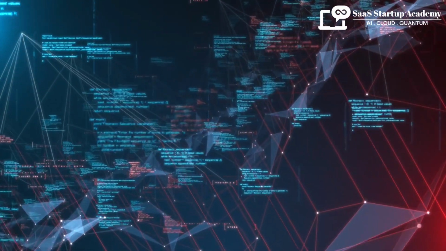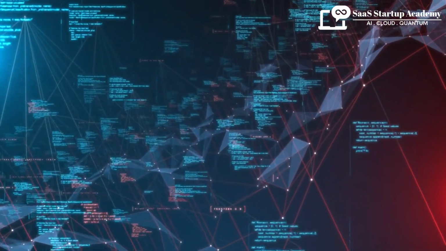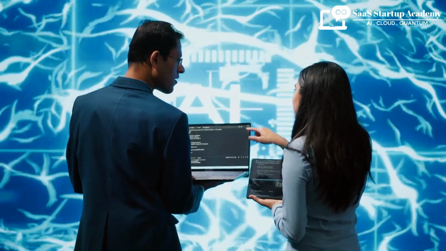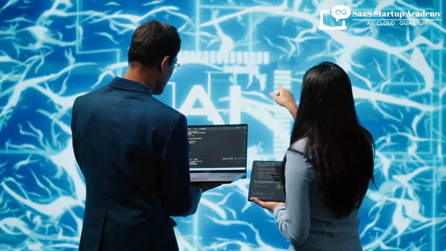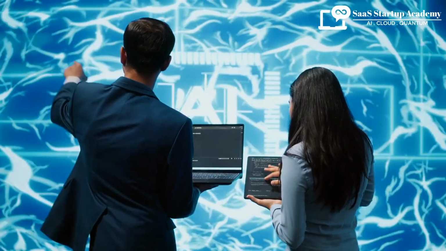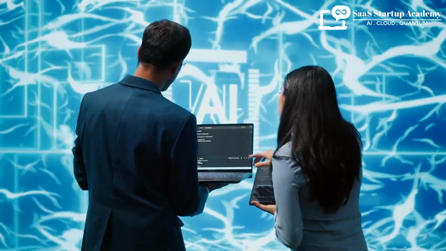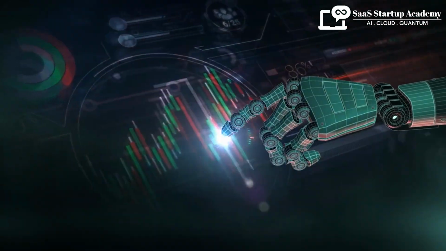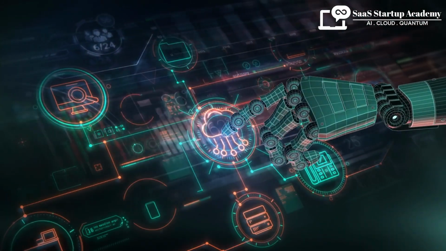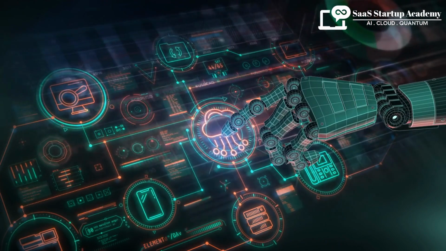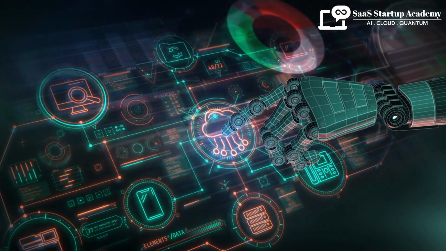Conclusion: tackling AI bias and building fair AI systems. AI bias is a complex and multifaceted problem, but it's one that we can address through a combination of technical solutions, better data practices, and human oversight. As we continue to develop AI technologies, we must remain vigilant about the risks of bias and strive to build systems that promote fairness and equity.